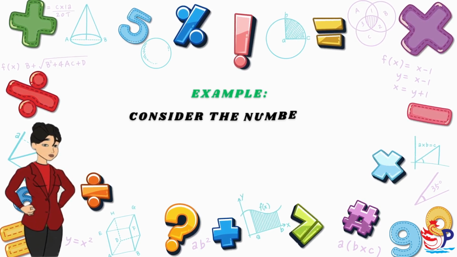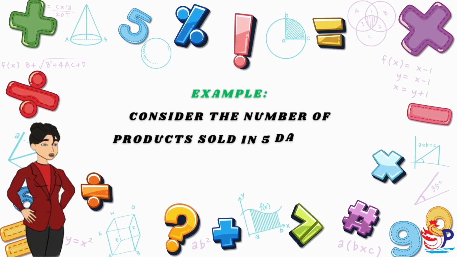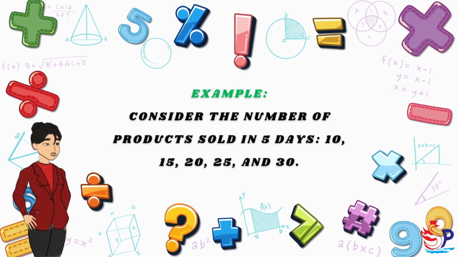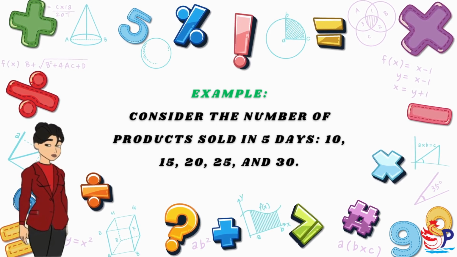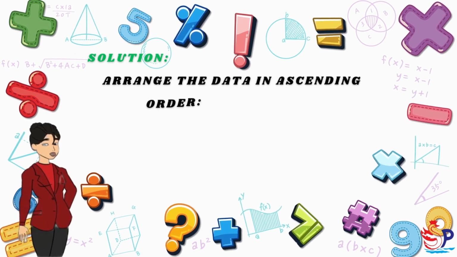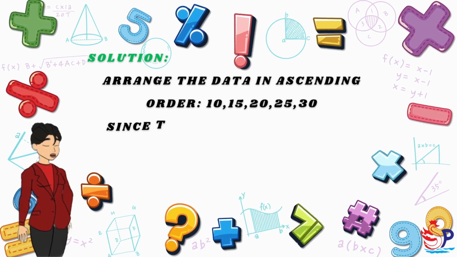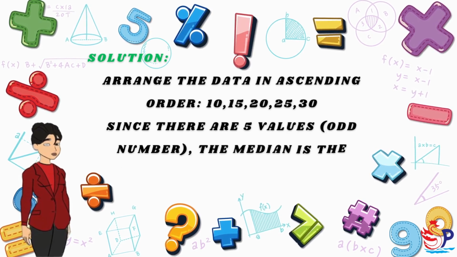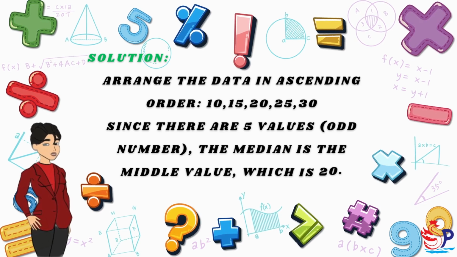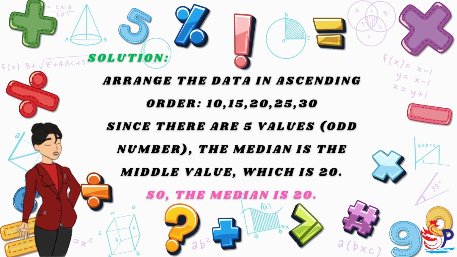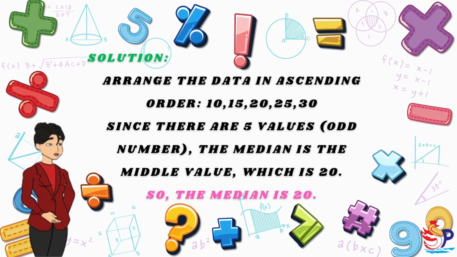Example. Consider the number of products sold in 5 days: 10, 15, 20, 25, and 30. Solution. Arrange the data in ascending order: 10, 15, 20, 25, 30. Since there are 5 values, an odd number, the median is the middle value, which is 20. So, the median is 20.